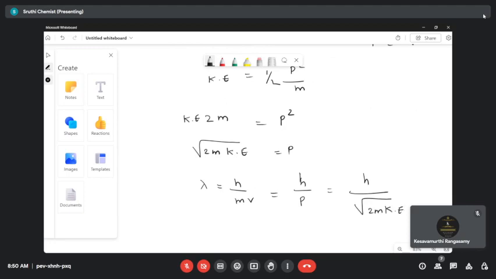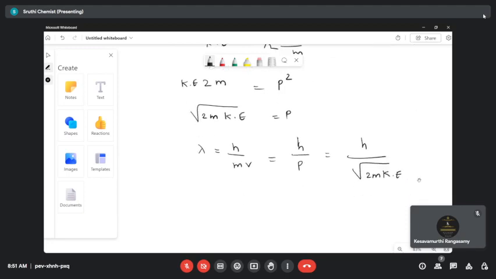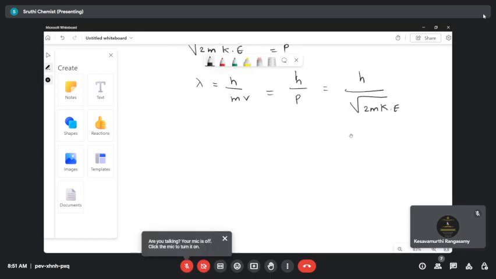De Broglie related kinetic energy with the wavelength formula, lambda is equal to h by mv. Final value is lambda is equal to h divided by square root of 2m KE. This is our final formula. Clear, students? Is there any doubt in this? Clear, everyone? Yes, ma'am.